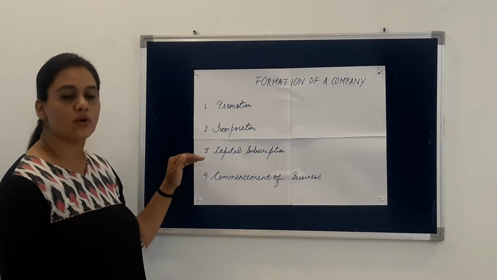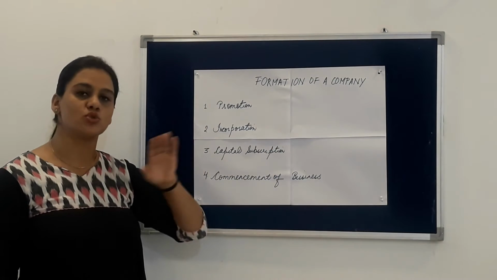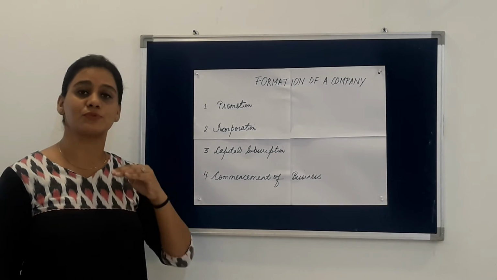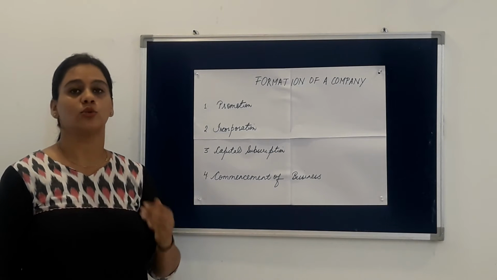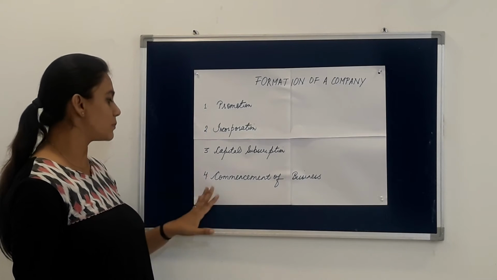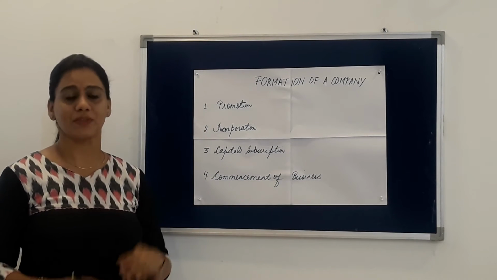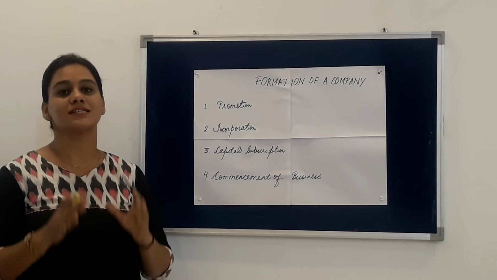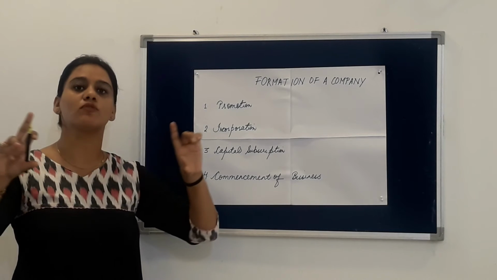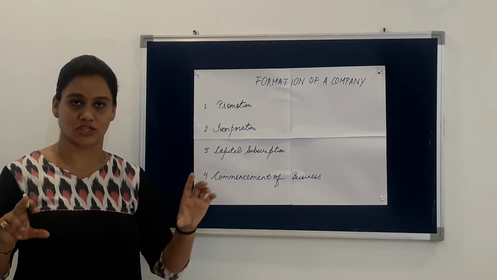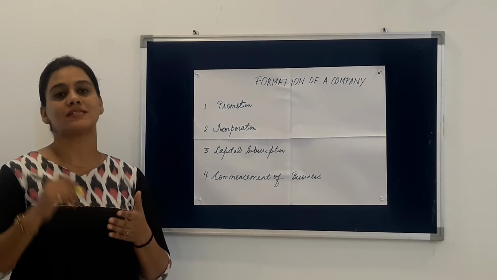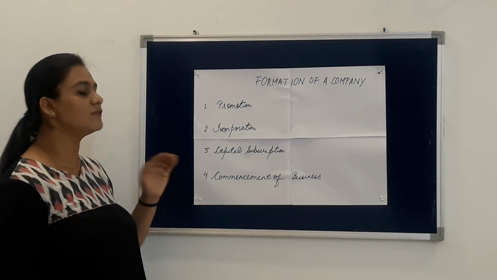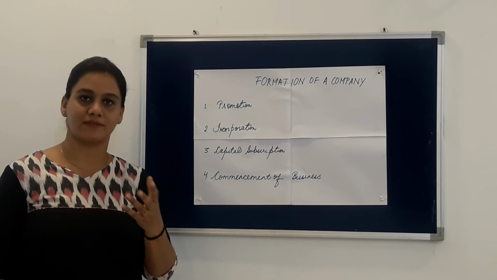Then, as we're talking of the private company, the capital subscription stage is not followed by the private company, because it is for those companies who are subscribing the shares from the general public, those who are issuing the prospectus. So after incorporation, commencement of business is done. Commencement of business means the date of starting of the business is being given by the registrar. A certificate of commencement of business is given by the registrar, and the date on which the business has to be started is given on that certificate. So these 3 steps are being followed while we are making a private company.